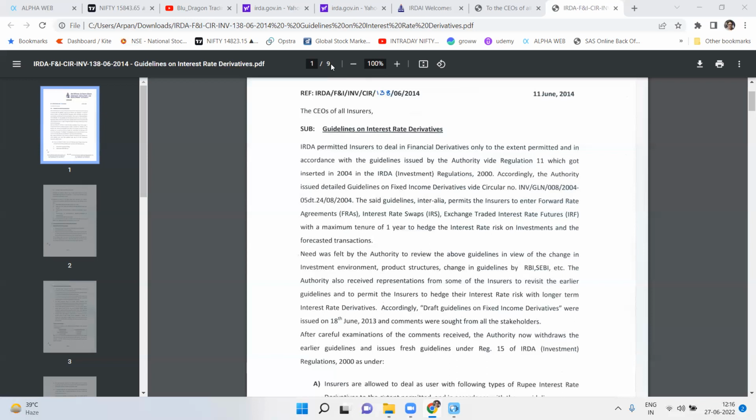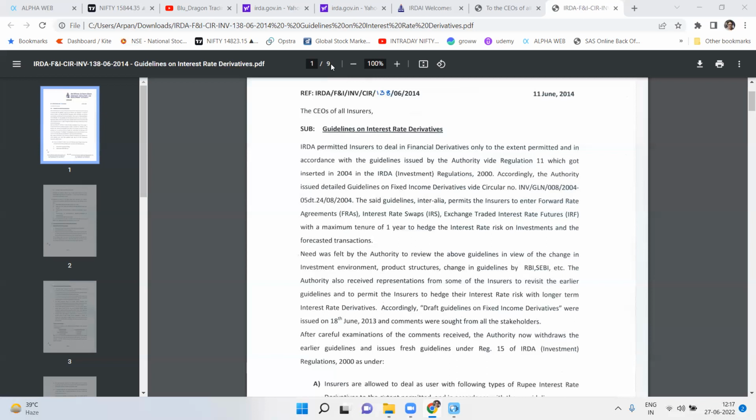Right now, how do you account for the derivatives? What would be the accounting treatment of the derivatives? The accounting treatment of the derivative would be to follow the directives given by AS30, which is issued by ICAI, the Institute of Chartered Accountants of India.